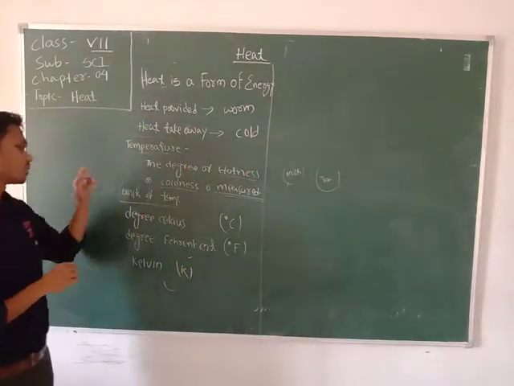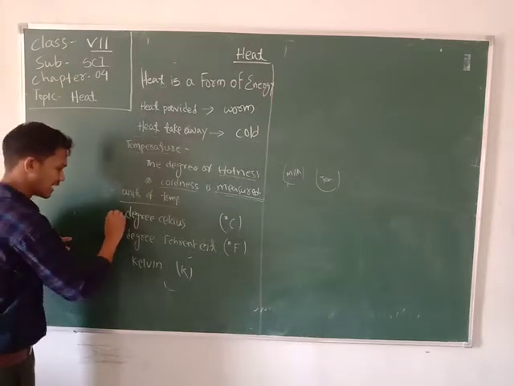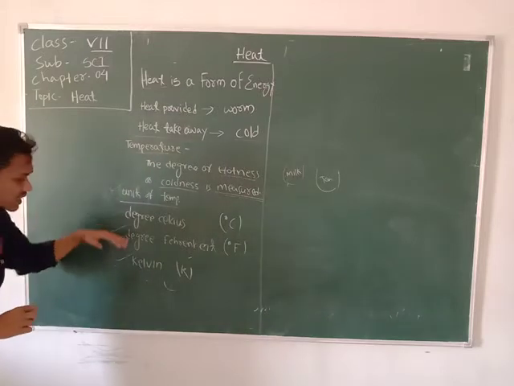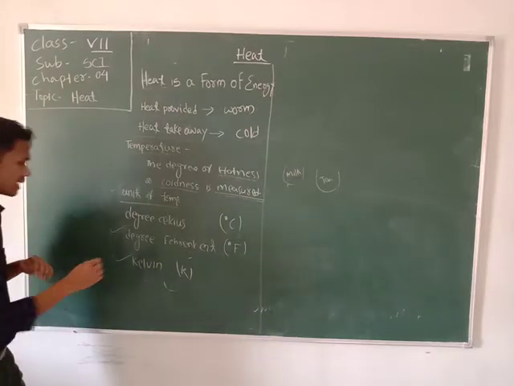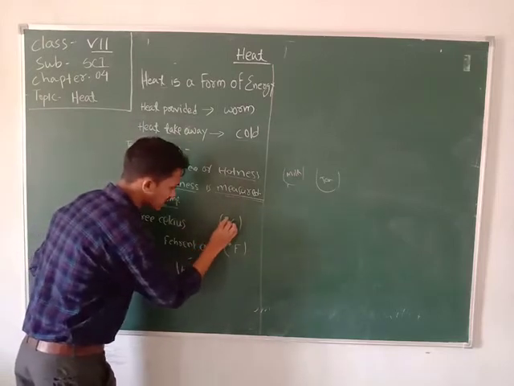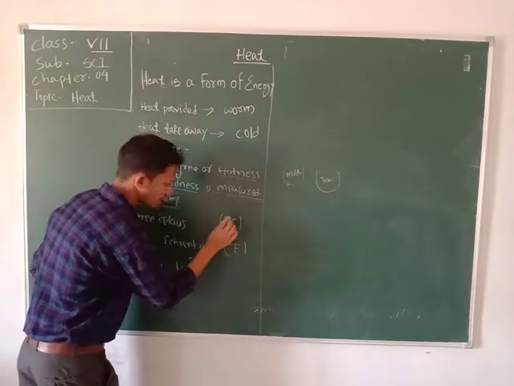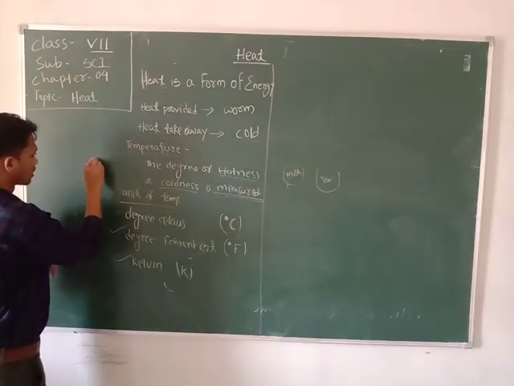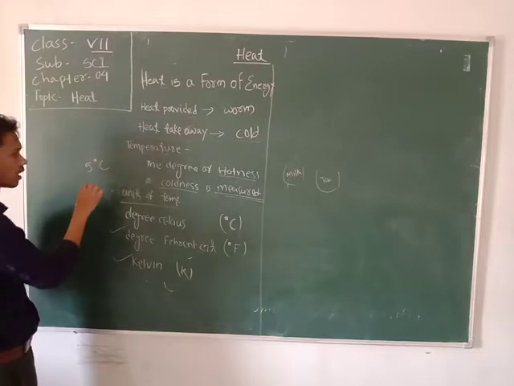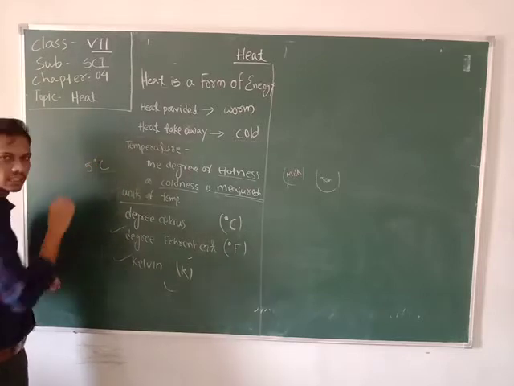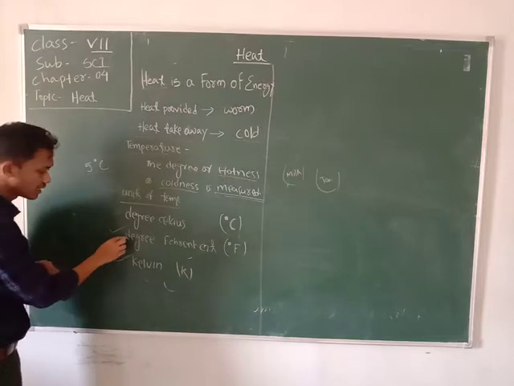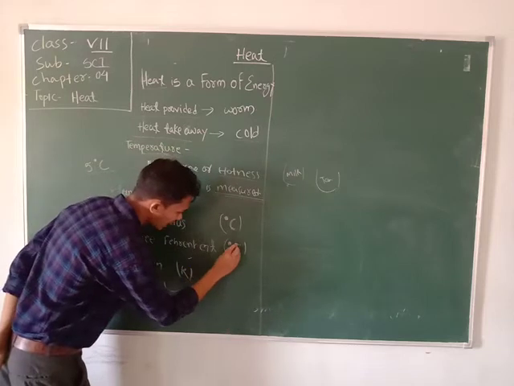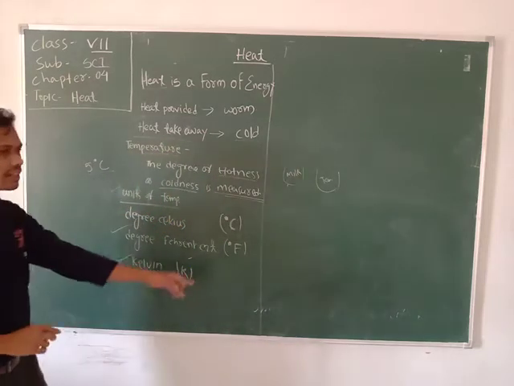Similarly, the units of temperature are degree Celsius, degree Fahrenheit, and Kelvin. These are the three units of temperature. Degree Celsius is written with a degree symbol and a capital C. Suppose I have written 5 degree Celsius. Degree Fahrenheit is also written with a degree symbol and a capital F. This is called degree Fahrenheit.